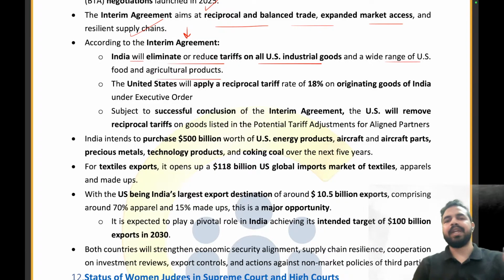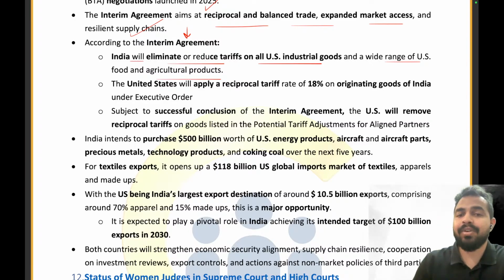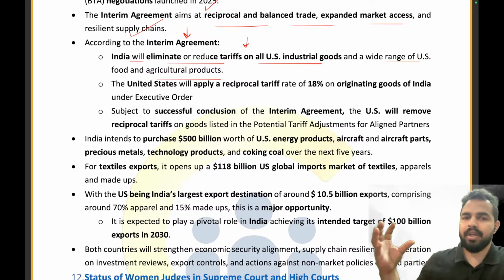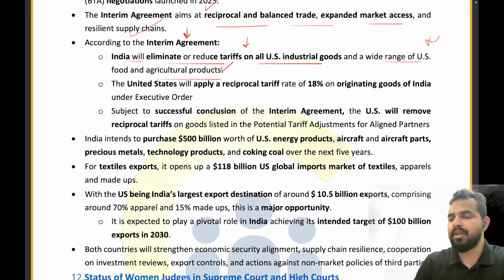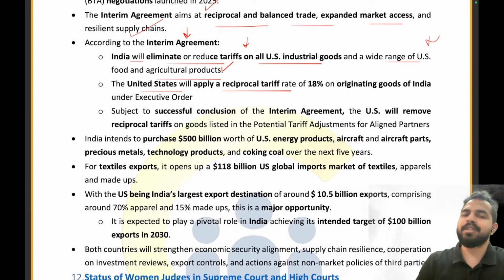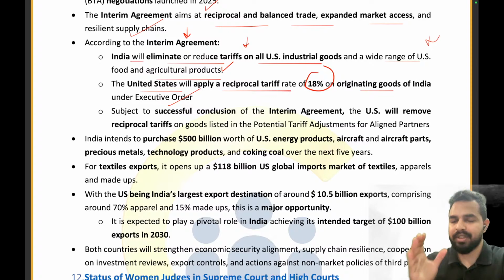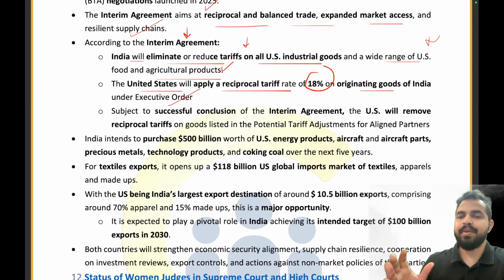So, my dear friends, according to the interim agreement, India will be eliminating or reducing tariffs. Whatever India is bringing into its own market from the US, all those industrial goods of the US will be brought here at reduced tariff rates, right? And a wide range of US food and agricultural products will be provided market access to the Indian market. Now the US will apply a reciprocal tariff rate. The US said that we will also impose a reciprocal tariff rate of 18% on the goods originating from India under the executive order. So on the goods coming from India to the US, we will have an 18% reciprocal tariff.